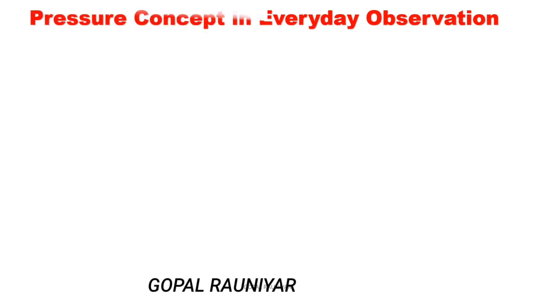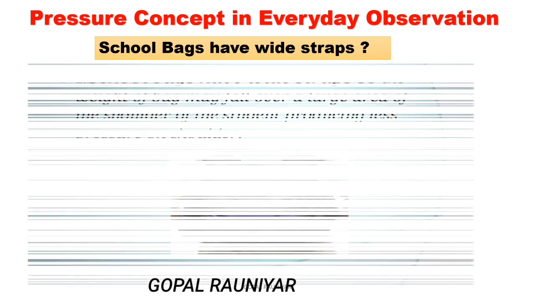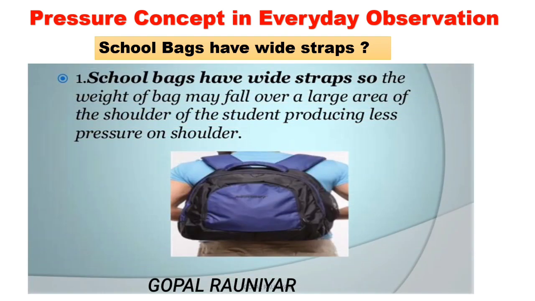Now, pressure concept in everyday observation. First, a school bag has wide straps. You have seen that your school bag has wide straps. Why? You are carrying notebooks and books in your bag, so the weight of the bag falls over a large area. If the straps are small, you will feel more pressure. If the straps are made wide, the area increases, and if the area increases, there will be less pressure. So the large area of the student's shoulder produces less pressure on the shoulder.